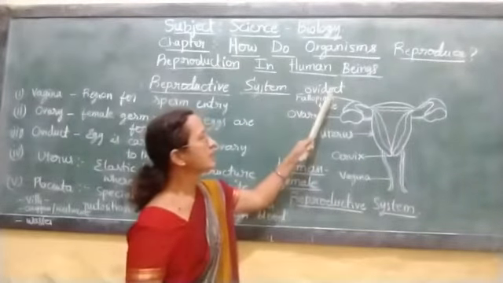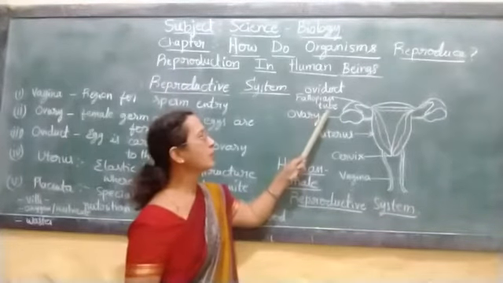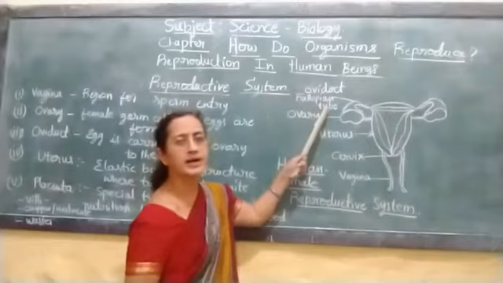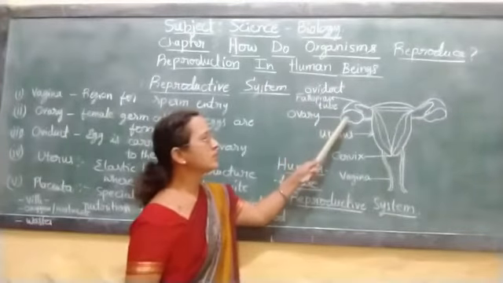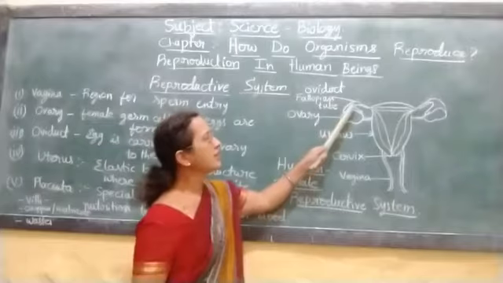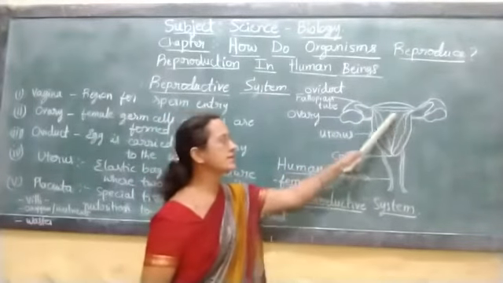You are seeing an oviduct here. It is also called by another name, fallopian tube. See, this oviduct or fallopian tube is connected to this ovary. From this ovary, the oviduct is connected and it enters into the uterus region.